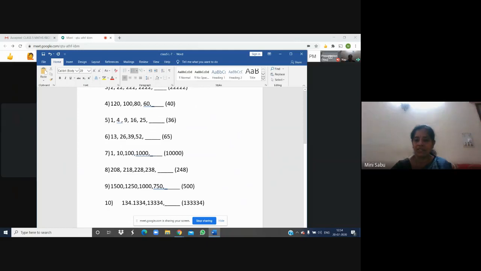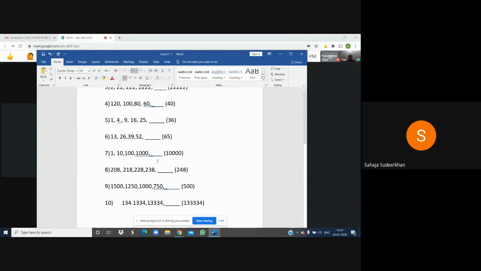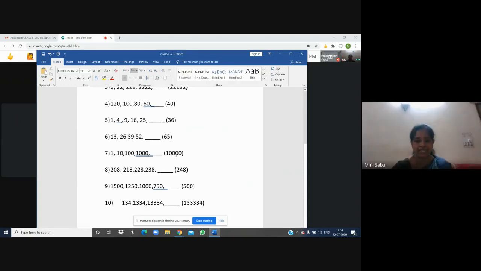Here, no 0 is there. Now 1 zero is added. Now 2 zeros are added. Next 3 zeros are added. What will be the next? Along with 1, 4 zeros will be added. Then what will be the next number, the last number? 10,000. Okay, this is also interesting and easy, is it not?